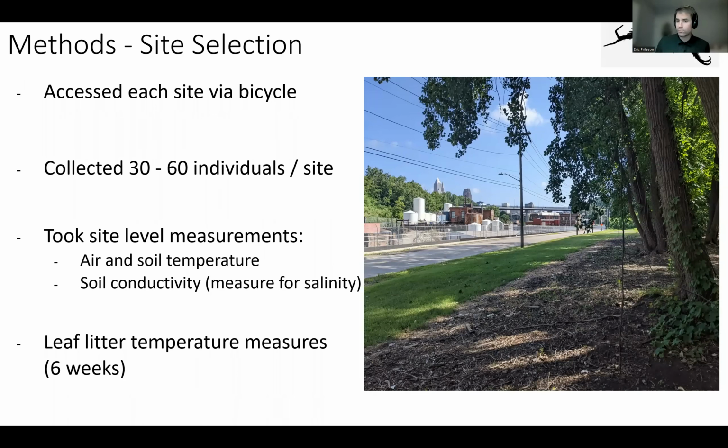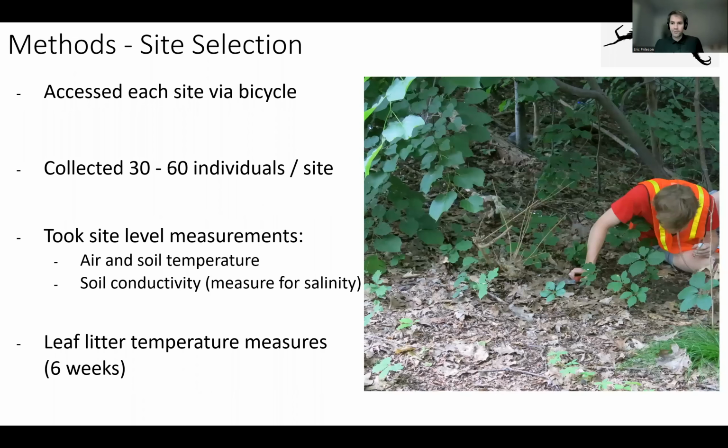And we also wanted to get some longer term temperature measures to see how well impervious surface scaled with temperature within the urban heat island itself, to see if that variation was consistent with ISA and temperature. And there's my high school student helping out with our collections, knee deep in the leaf litter finding springtails.